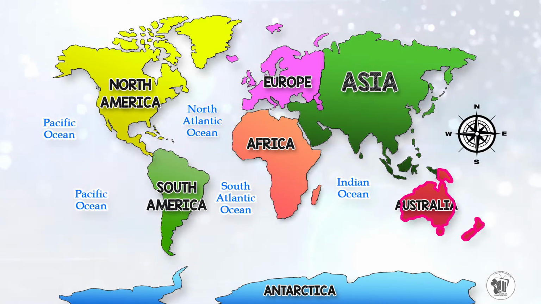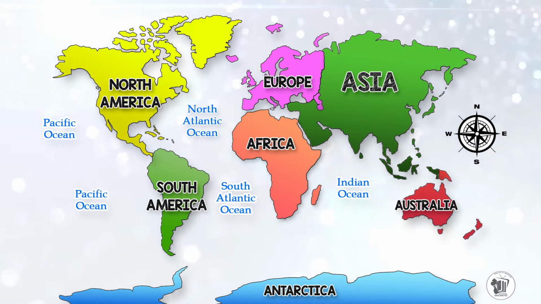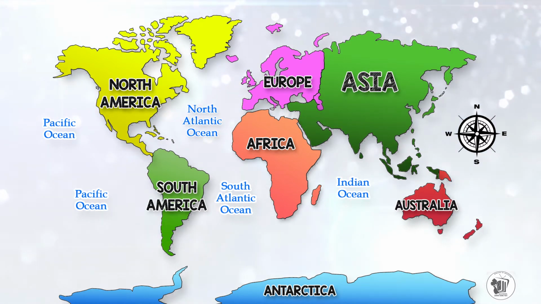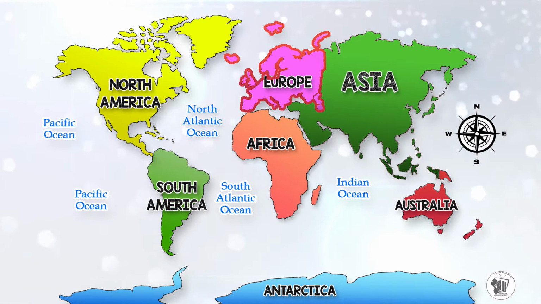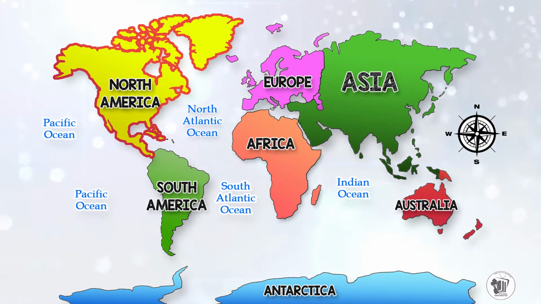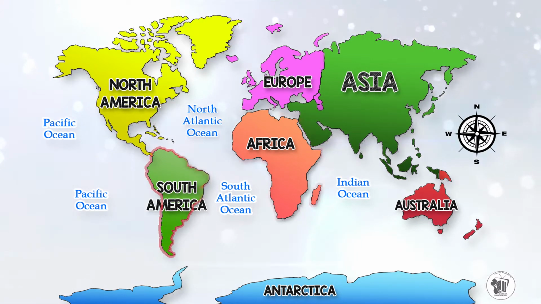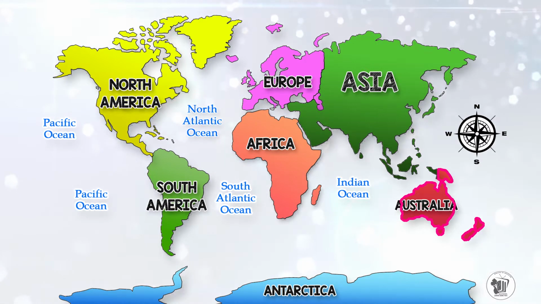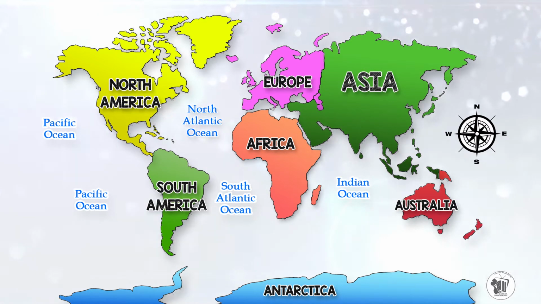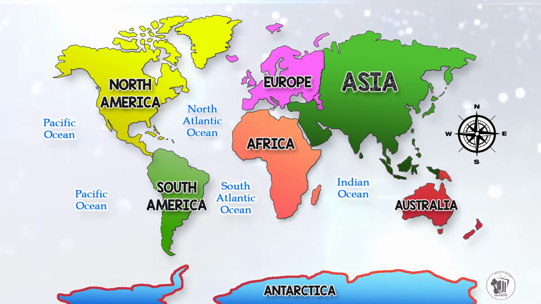So if you are following closely, we have identified the main continents of the world: Asia, Europe, North America, South America, Africa, and Australia. Of course, there is another one that I did not mention, and that one is right in front of us. That one is Antarctica. That is found to the south.